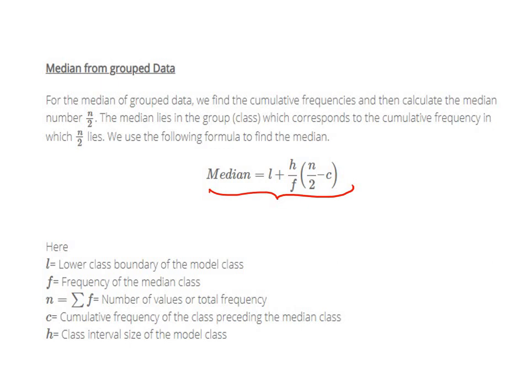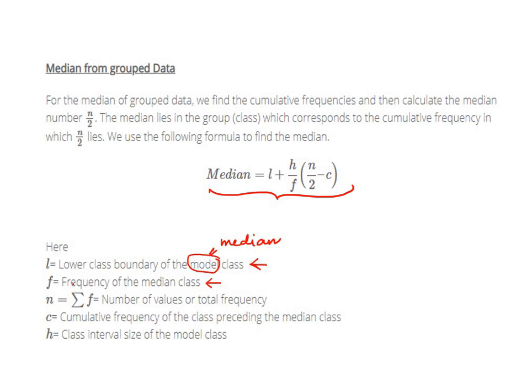What are this L, H, F, N and C? So it is given here. L is the lower class boundary of the modal class. Now what is modal class? We'll discuss this when we do the example. F is the frequency of the median class. Actually, this modal class actually means the median class only. You can think of this as the median class.